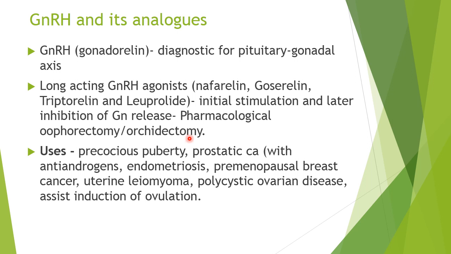But this kind of oophorectomy and orchidectomy is reversible, wherein the withdrawal of the drugs after 1 or 2 months will restore fertility. These drugs are used in precocious puberty, wherein we do not want the person to become mature at an early age, so we can give gonadotropin releasing hormone analogs. So these drugs will initially cause stimulation of release of gonadotropins, but later on inhibit the release of gonadotropins so that the puberty is delayed.